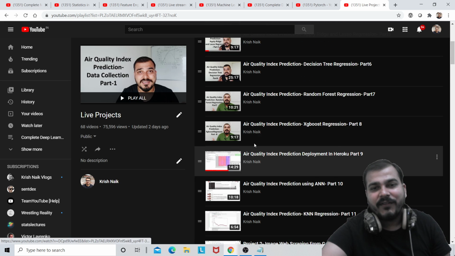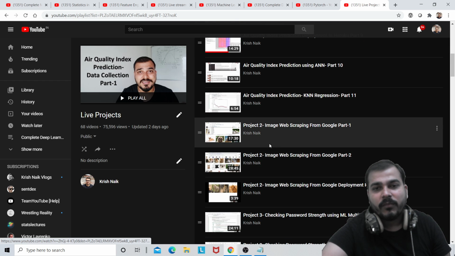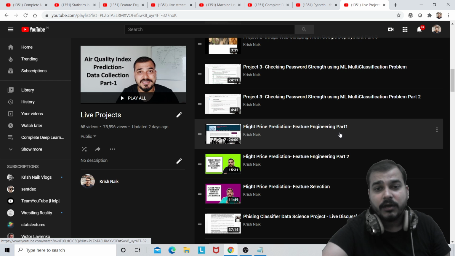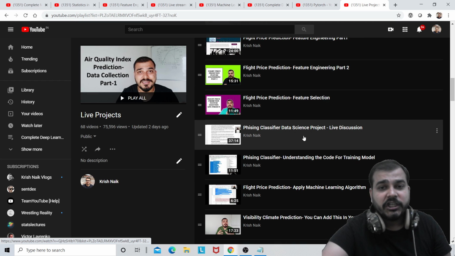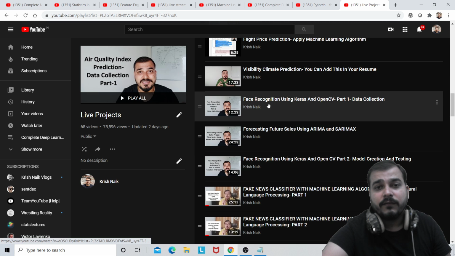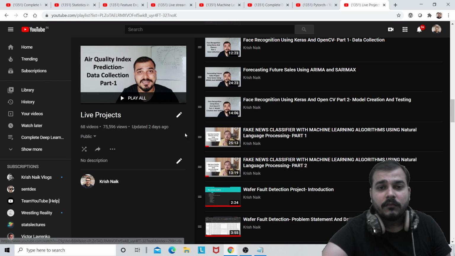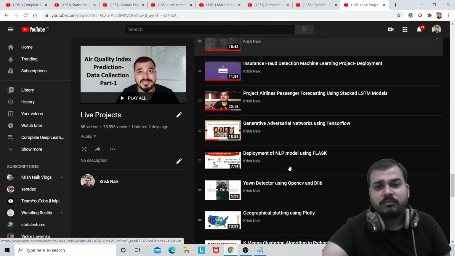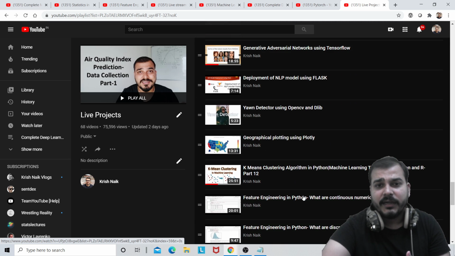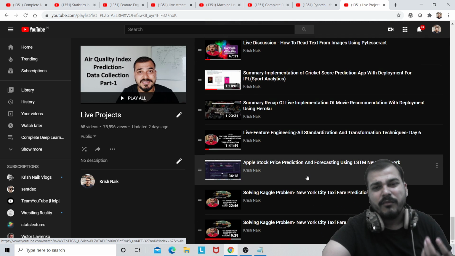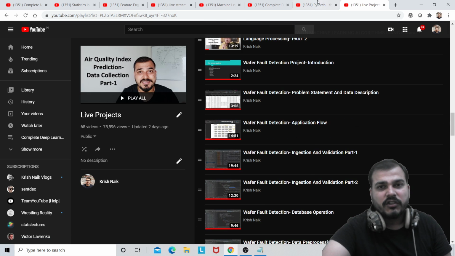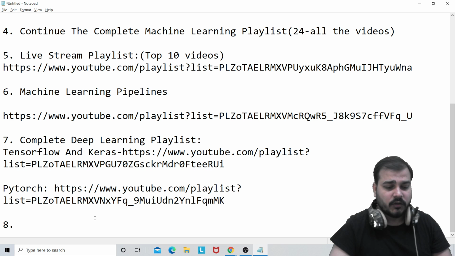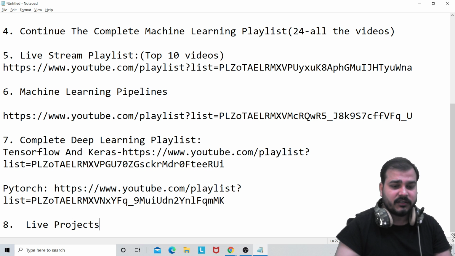You can see different projects like air quality index prediction, image web scraping, checking password strength using ML, which is a multi-classification problem, flight price prediction, phishing classifier, data science projects, face recognition using Keras and OpenCV, fake news classifier with machine learning algorithm, and waterfall detection. More different projects are actually available over here. I've also implemented one GAN project, yawn detector, and many more projects have basically been solved for the members itself. So definitely you can also refer to this after you have completed all these things, guys. So the last thing that I'd like to suggest is the live projects playlist.